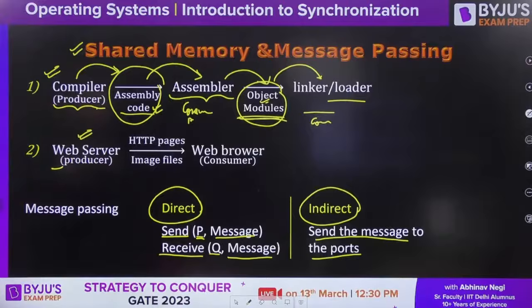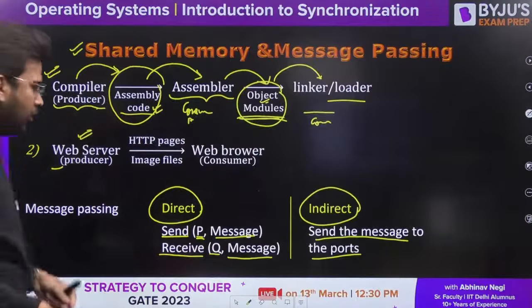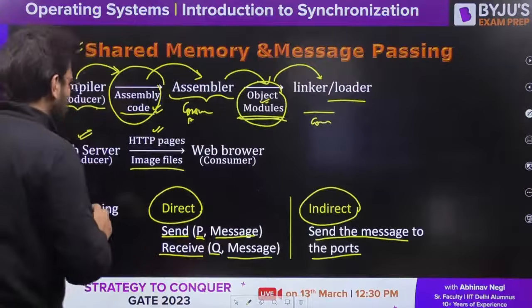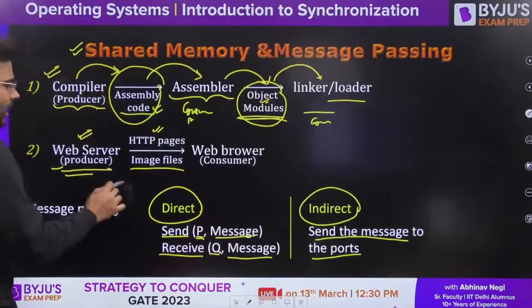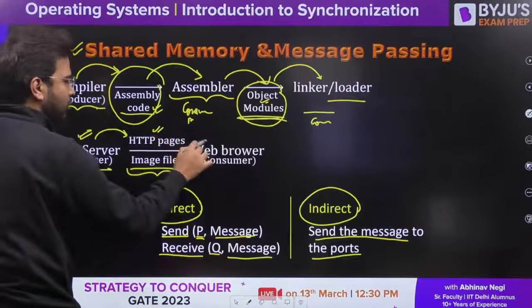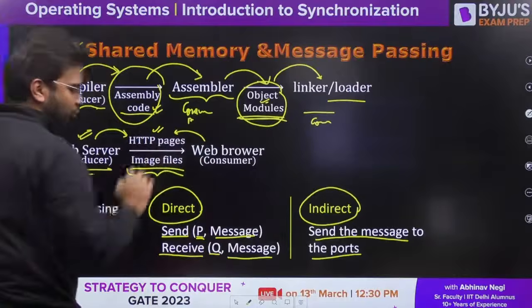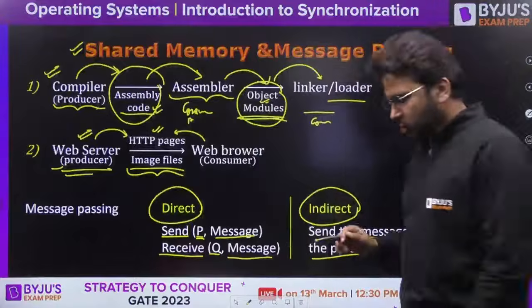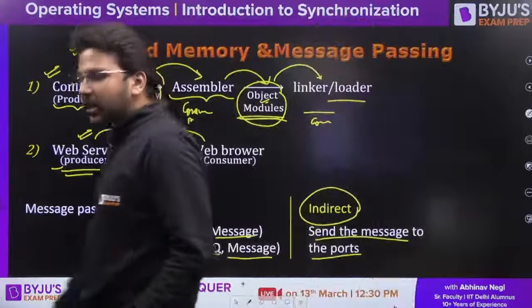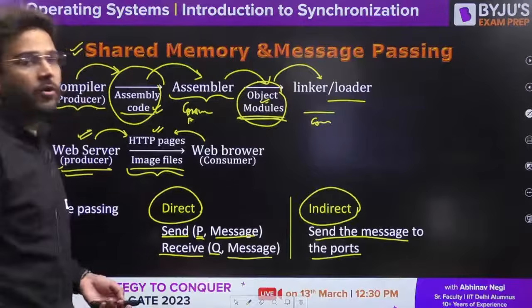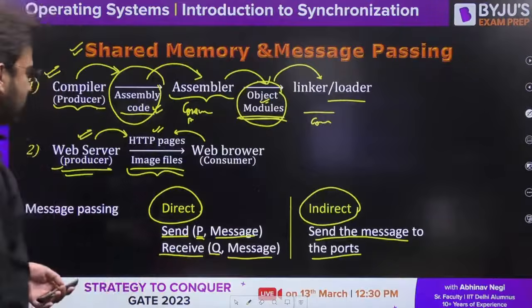When we open a web browser, we request the web server to send the HTML pages, HTTP pages, images and files. So here it is acting as the producer, and we have some shared memory which is accessed by the web server, also by the web browser, to use those resources. Is it clear so far, everyone? So these are the mechanisms that we have in case of cooperating processes.